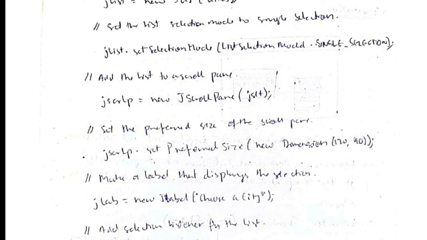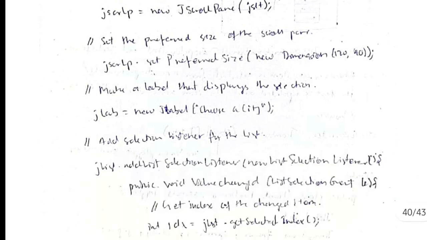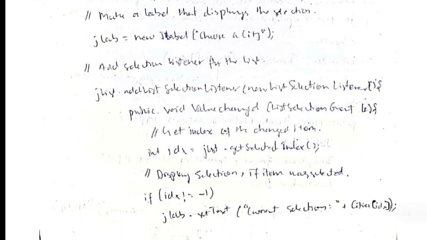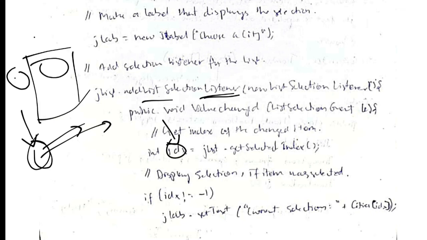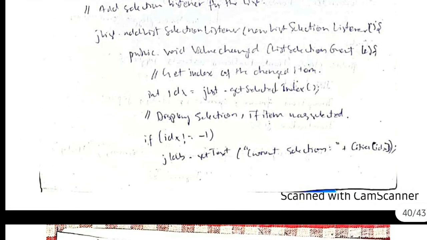And after that we are setting the size here, and what it should show initially, choose a city. So that we are showing in the label. And then when a selection is made, by using a listener, when a city is selected, that change will be tracked by the listener. And what should happen? If I select any item, the index will be returned. I can get the index number of what item I have selected. By using that number, I can show on the screen what is the text associated with that. Okay, so that's what I am doing here.